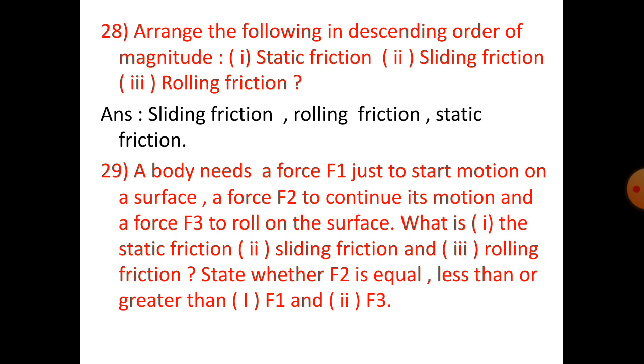A body needs a force F1 just to start motion on a surface, a force F2 to continue its motion and a force F3 to roll on the surface. What is the static friction, sliding friction and the rolling friction? State whether F2 is equal, less than or greater than F1 and F3.